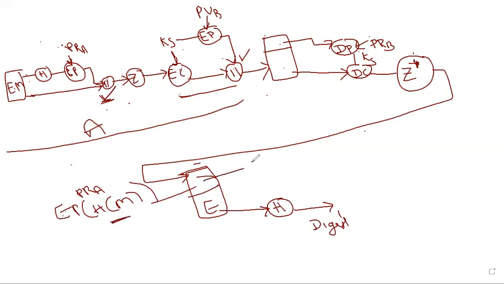Then he uses public key decryption. He takes the encrypted hash function as input, but the sender used his own private key because that is called a signature. The receiver uses the sender's public key, right? The sender uses his own private key for encrypting, as we saw already. The receiver uses the sender's public key for restoring the digest. He already generated a digest from the received message, right? These two are compared by the receiver.